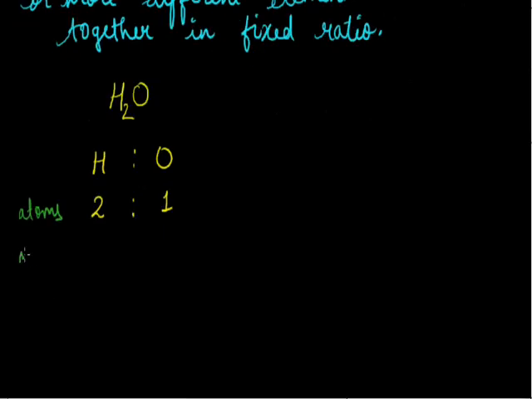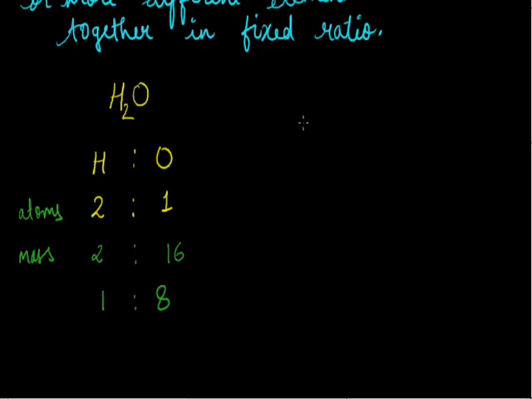And if you say by mass or by weight, then for hydrogen it is 1 into 2. 1 is the atomic mass of hydrogen, and as two atoms are there, the mass is 1 into 2, and for oxygen the mass is 16. So according to the masses, the ratio is 1:8. So you can say in 9 parts of water, 1 part will be hydrogen and 8 parts will be oxygen. Okay, so this is a simple example.